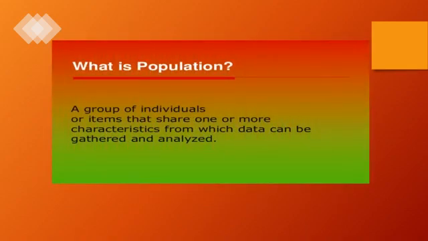First of all, we will have a look at what population is. We must make the definition clear. A group of individuals or items that share one or more characteristics from which data can be gathered and analyzed. So what is population? Again, listen to the definition: a group of individuals or items that share one or more characteristics from which data can be gathered and analyzed.